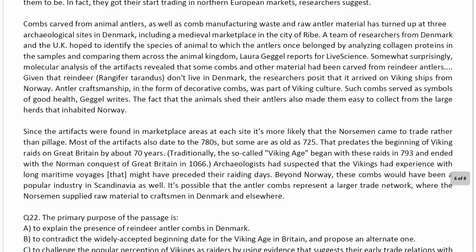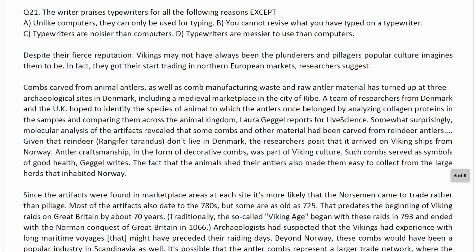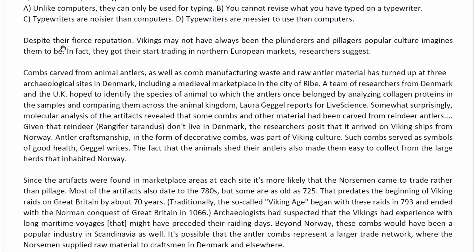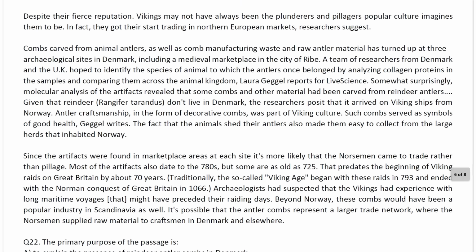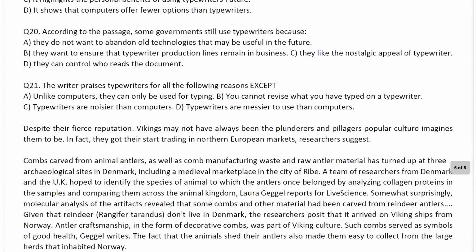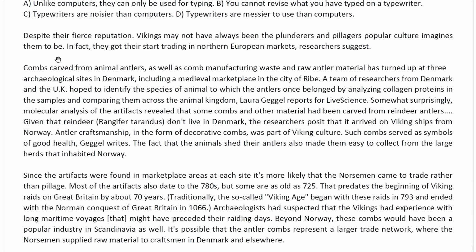Typewriter, what do you have? Comb Scout. Okay, despite their fierce population, Vikings may not have been plundered. Okay, great, since the artifacts were found. Now I think this paragraph is a little bit different, because it doesn't sound like a fact-based paragraph. Combs made from animal antlers, and it sounds responsive like science. So this talks about science and all that stuff, right? This is something not to be taken, right?